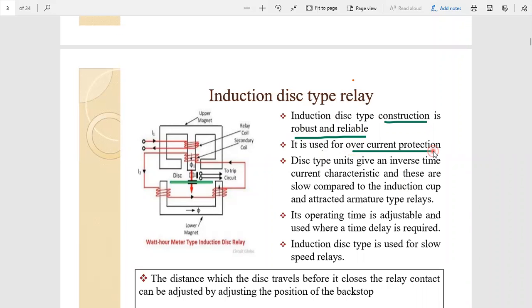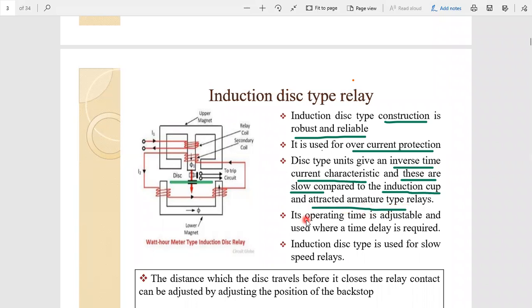One more advantage of the induction disk type relay is that it can be used for overcurrent protection, and also for inverse time characteristics. This type of structure has inverse time current characteristics, and also these are slow. That means one disadvantage of this structure is that the speed of this type of relay is slow compared to the remaining relays, those being induction cup and attracted armature type relays.